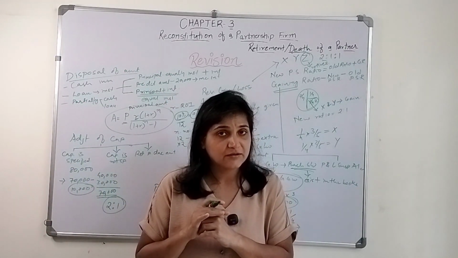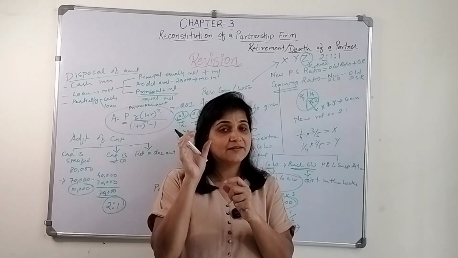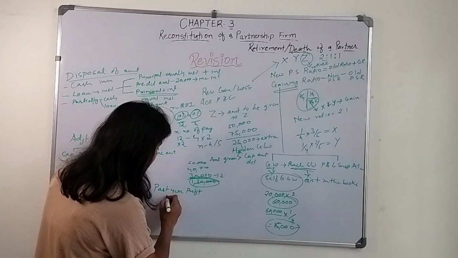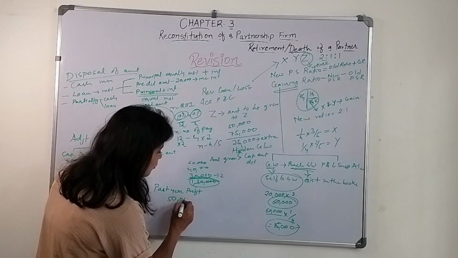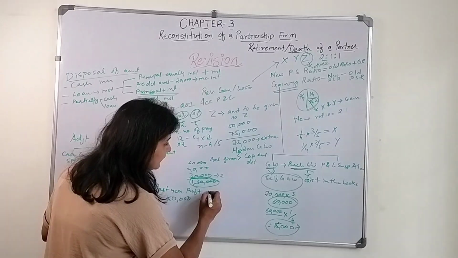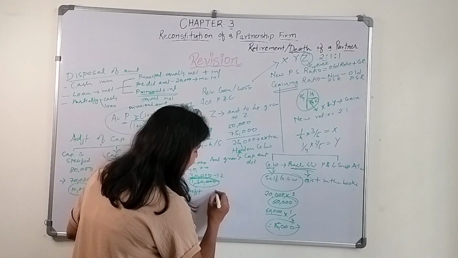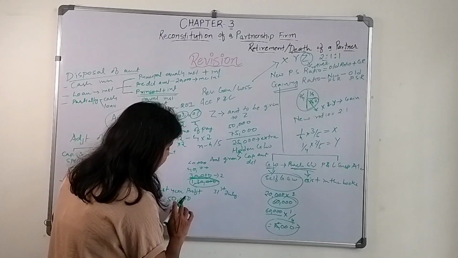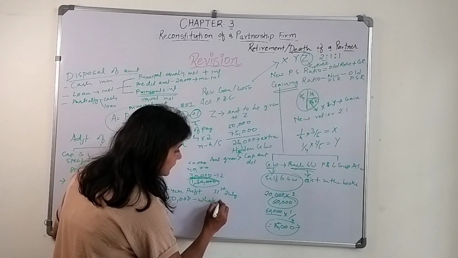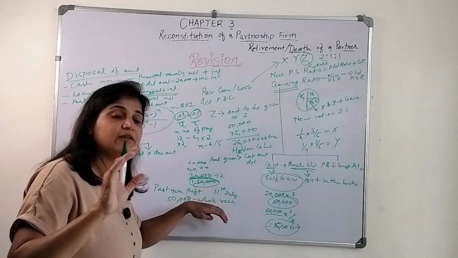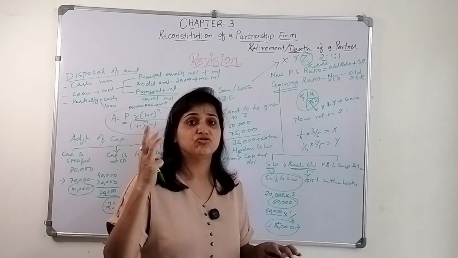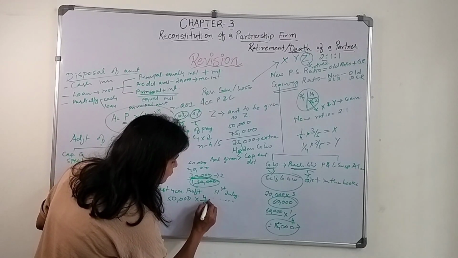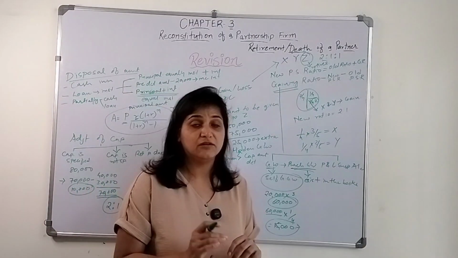When the partner has retired or passed away, for that particular period we will consider the profit. Likewise, profit is 50,000 for the whole year, and if the partner passes away, let's say on 31st of July, or retires then, this profit is for the whole year. We need to determine the profit for 4 months, April, May, June and July. So 50,000 into 4 by 12. So 1/3 of 50,000 we need to consider.